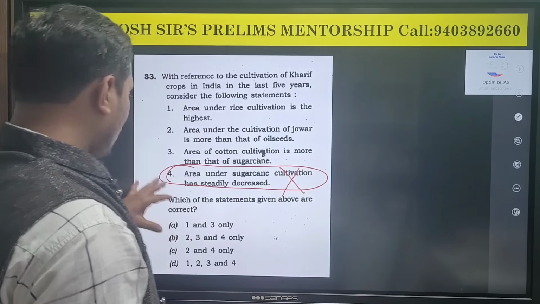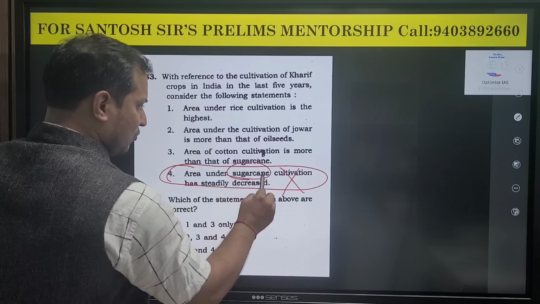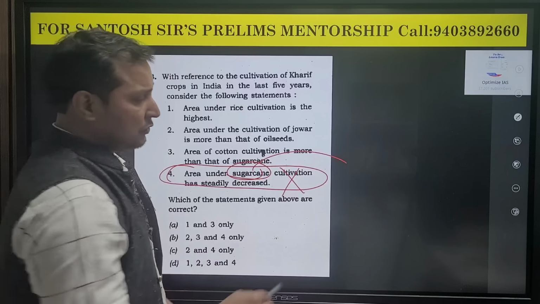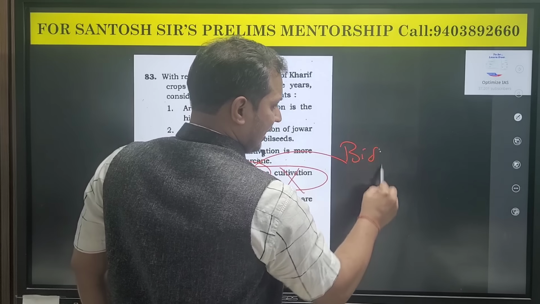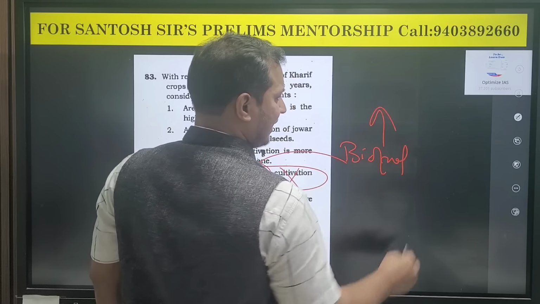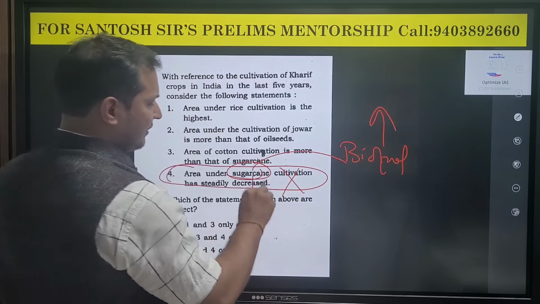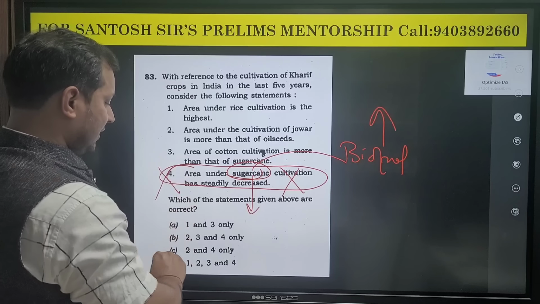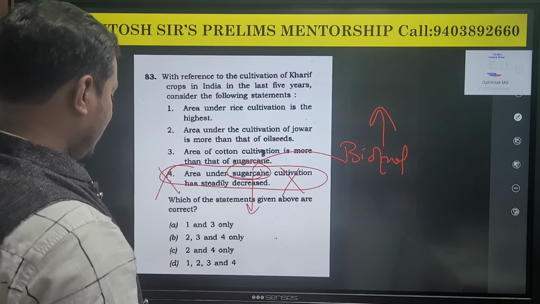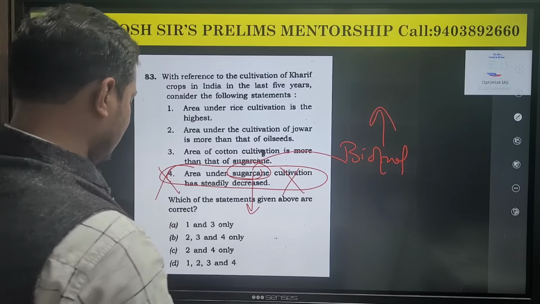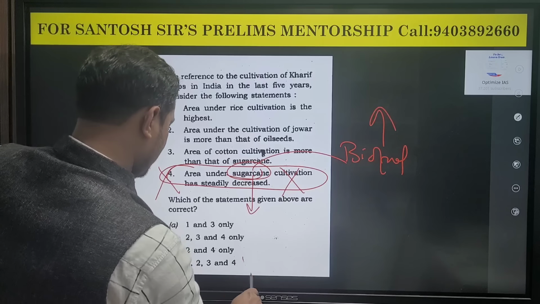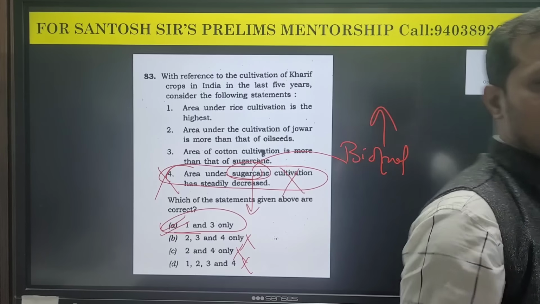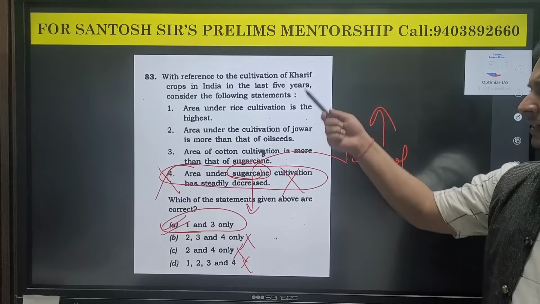Also, guys, as I told you, sugarcane is basically used for biofuel, and we all know biofuel production is rising. So how come sugarcane cultivation decreases, steadily at that? So obviously this statement is incorrect. We get the answer: statement 4 is incorrect. We get the answer 1 and 3. So without knowing anything, we get the answer.